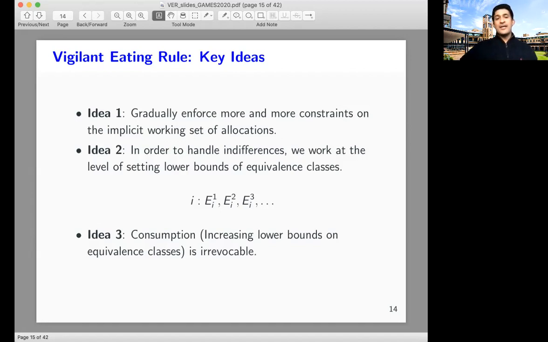What we do is an agent tries to increase the probability weight of her most preferred equivalence class, in which there are ties between all outcomes in that equivalence class. Thirdly, just like in the eating algorithm, the consumption is irrevocable. So a lower bound of an agent for an equivalence class can only increase, it cannot decrease.